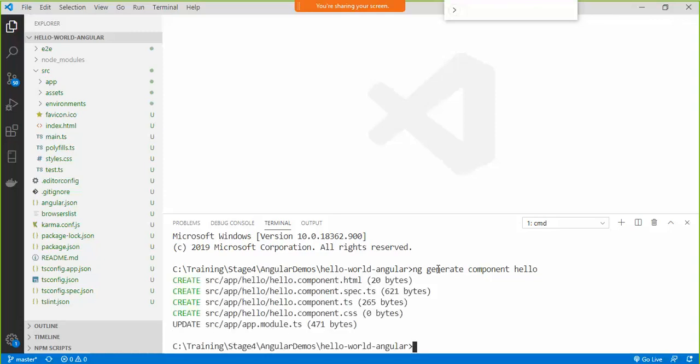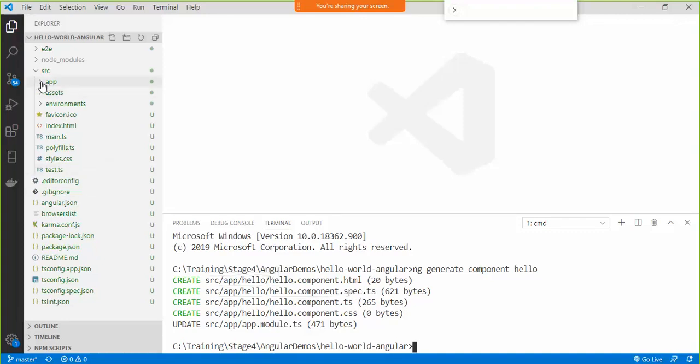It creates a few files for me. There will be one HTML file created so that I can write some HTML code for my component. There will be one TypeScript file created so that I can write the logic for my component. There will be one CSS file created where I can define the styles for my component, as well as one spec.ts file. This will contain the unit test for that component. We are not going to write unit tests, so we'll not touch it.